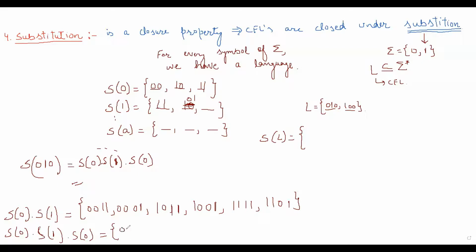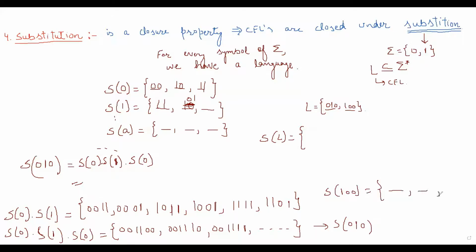Likewise for the others. So this will be S of 0 1 0. Likewise, we find S of 1 0 0. So S of L will contain S of 0 1 0 and S of 1 0 0, and this will be our new language.